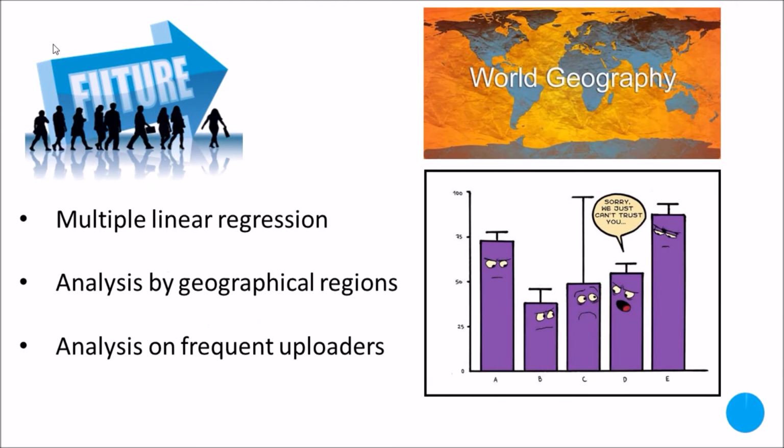So, how can we be better? We want to do multiple linear regression. We want to do analysis of live data and churn out graphs like which country is uploading the most, which user is uploading the most, whether his video is rated good or not, and sentiment analysis of review comments for the most watched and the most rated videos.